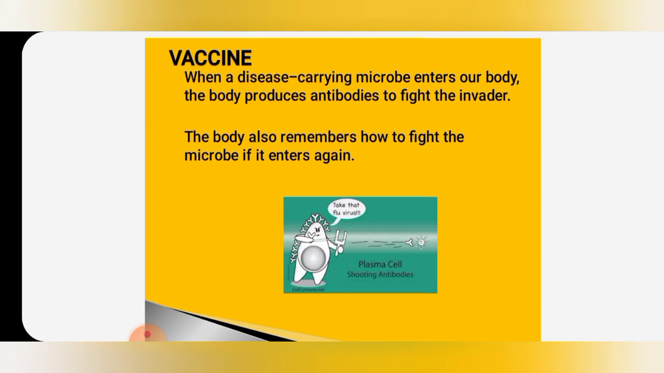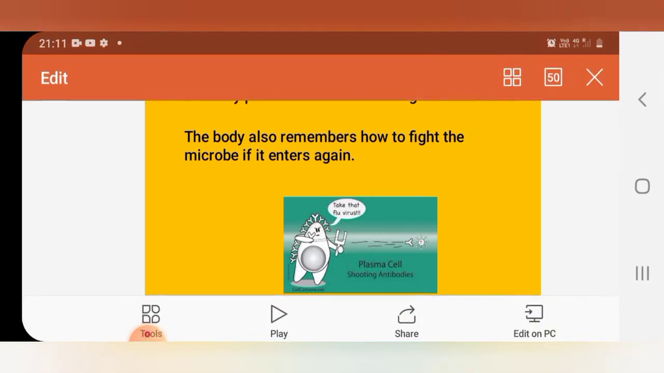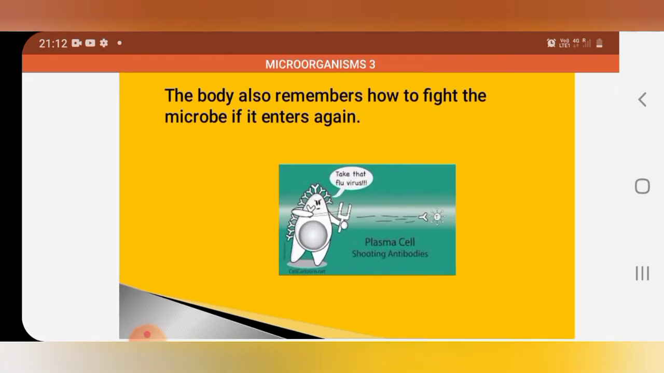Small children are given vaccinations for different kinds of diseases. And Edward Jenner was a scientist who discovered a vaccine for the first time in 1798, and it was against smallpox. The smallpox vaccine was the first vaccine introduced by the scientist Edward Jenner, in 1798. You can see the picture.